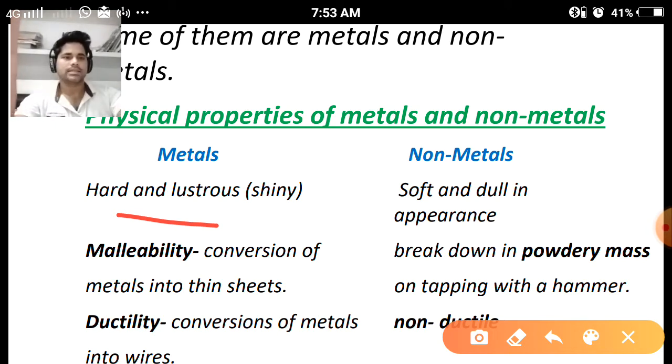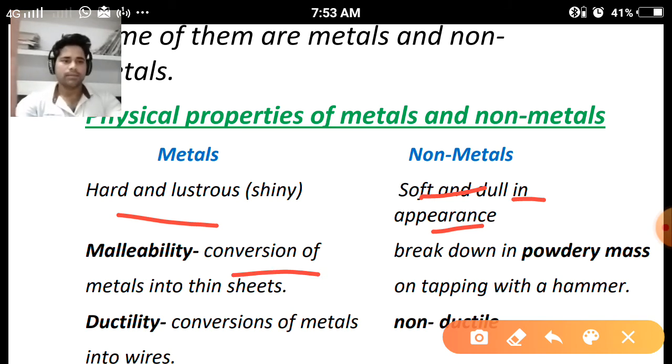And those materials or substances which are soft in nature and dull in appearance, not a shiny surface, are known as non-metals. Physical properties means the physical appearance from outside. Okay, so hard and lustrous for metals, and soft and dull in appearance for non-metals.